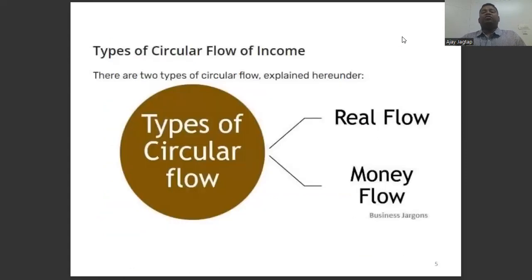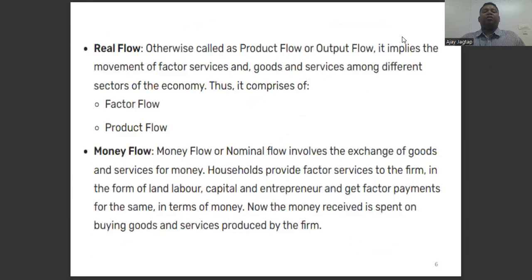The types of circular flow in income. There are two types: real flow and money flow. Real flow, otherwise called product flow or output flow, is the movement of factors, goods and services among the different sectors.